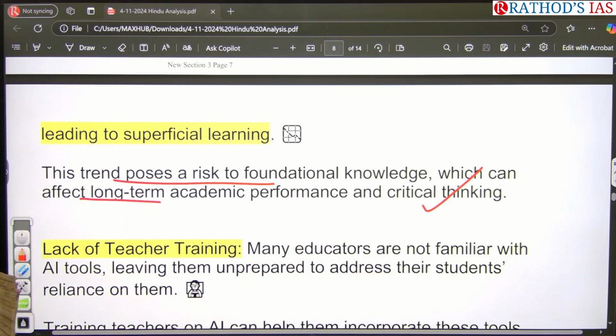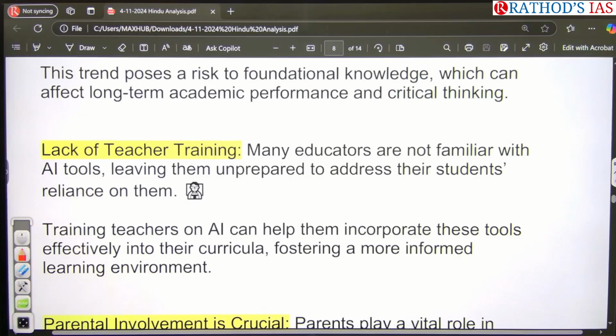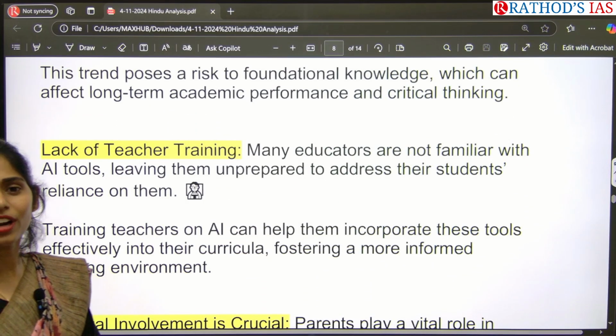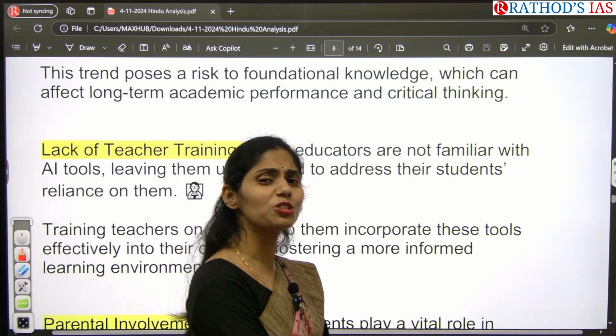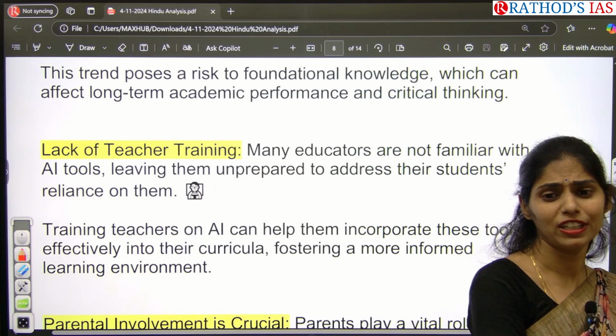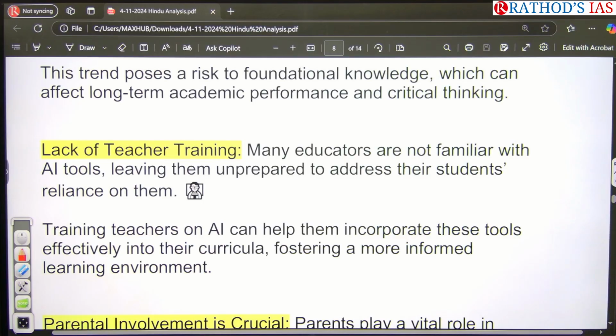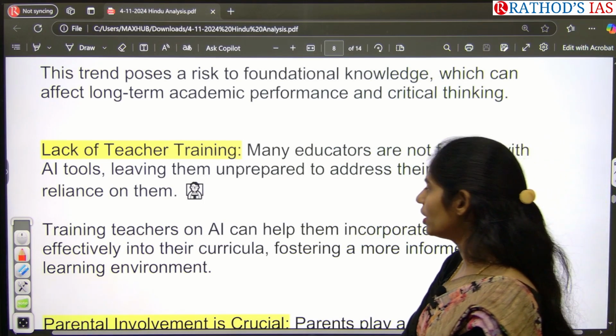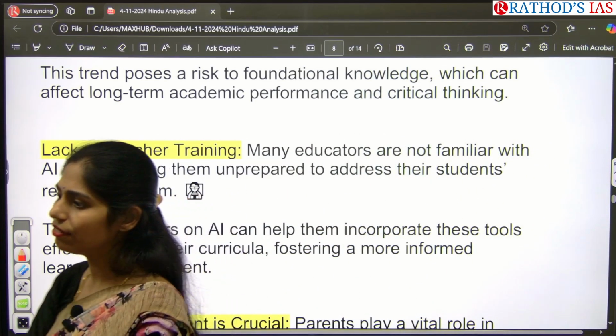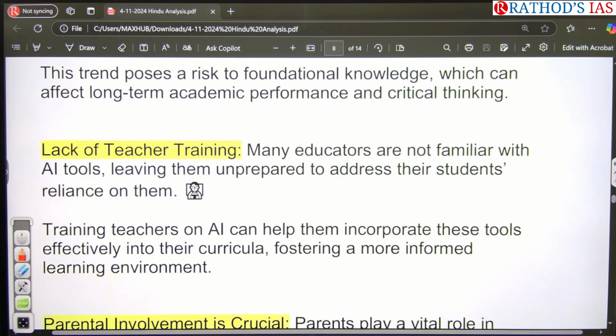They easily rely on these AI tools. And the next one here is, many educators, even teachers, don't know how to use ChatGPT, but students are very advanced compared to teachers. So it is also one problem now. Training teachers on this AI is very, very helpful to address this challenge.